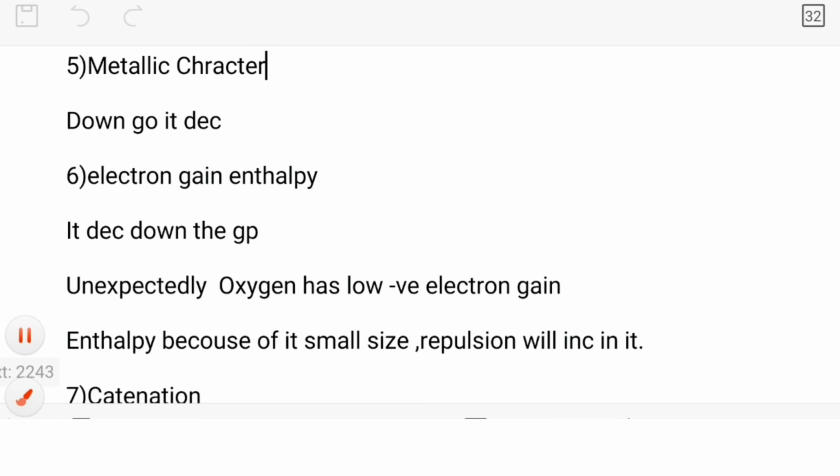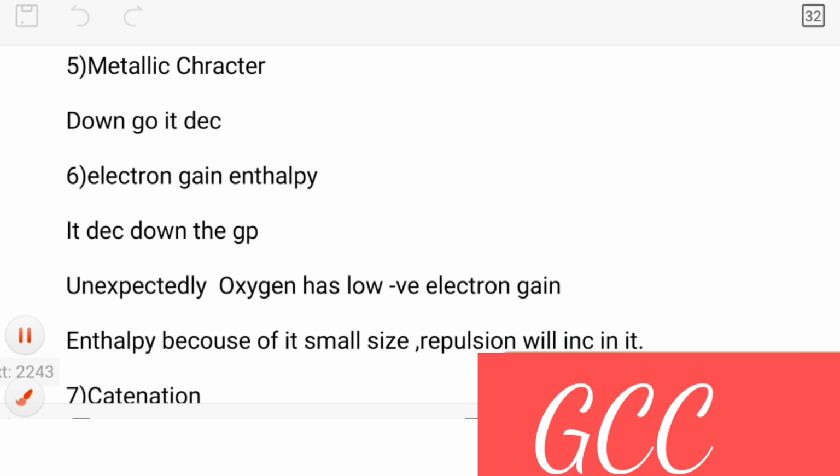Whenever we are talking about metallic character, first of all, metallic character depends upon the size. As you know very well, if the size is larger, then metallic character will also be greater.